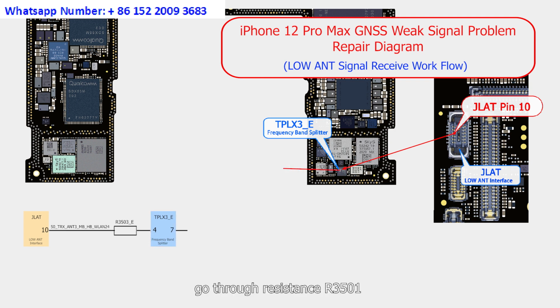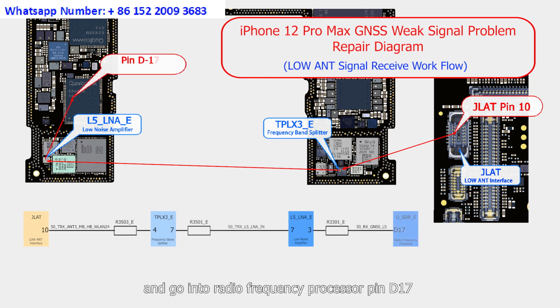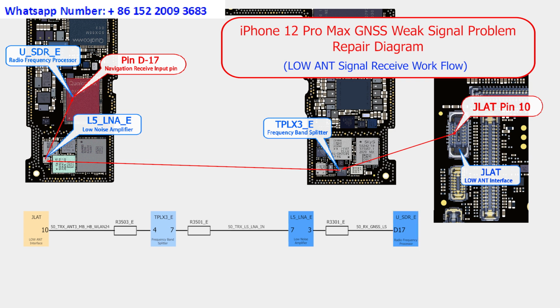Go through resistance R3501 and go into low noise amplifier pin 7. And finally out from amplifier pin 3. Go through resistance R3301 and go into radio frequency processor pin D17.